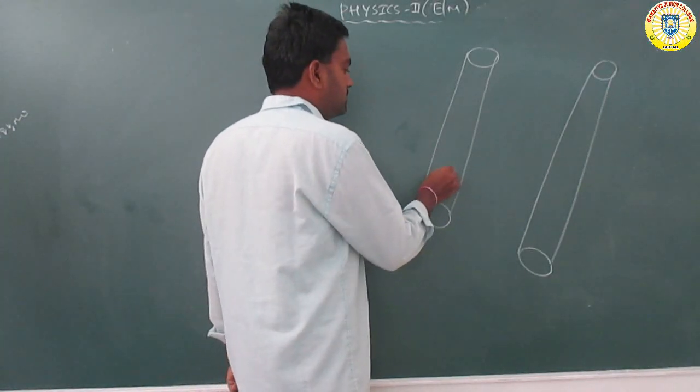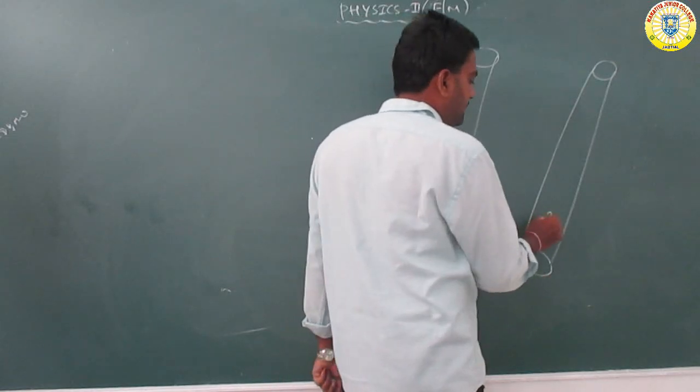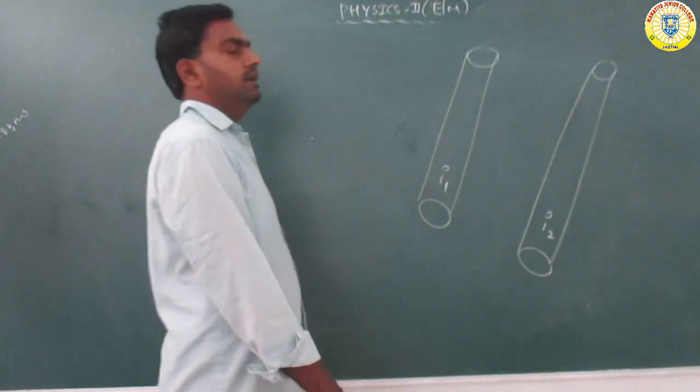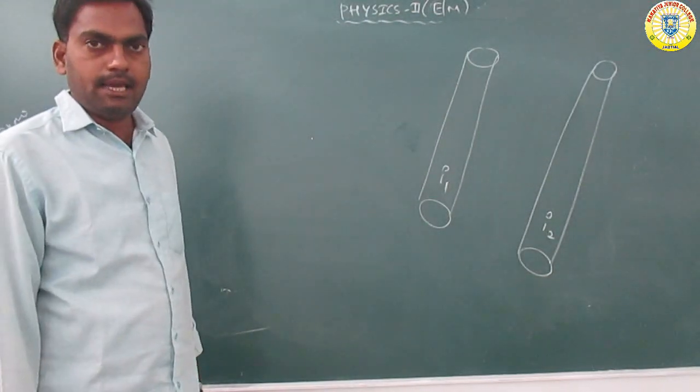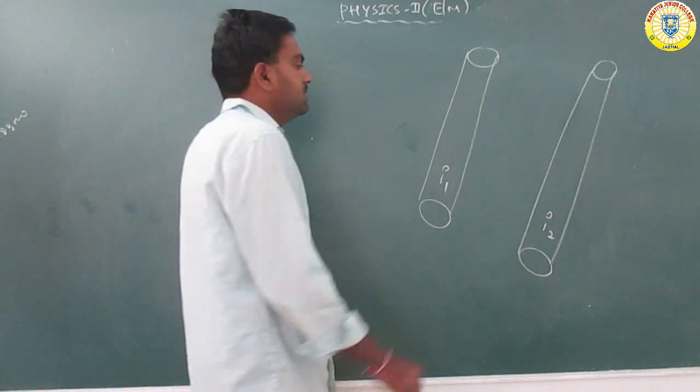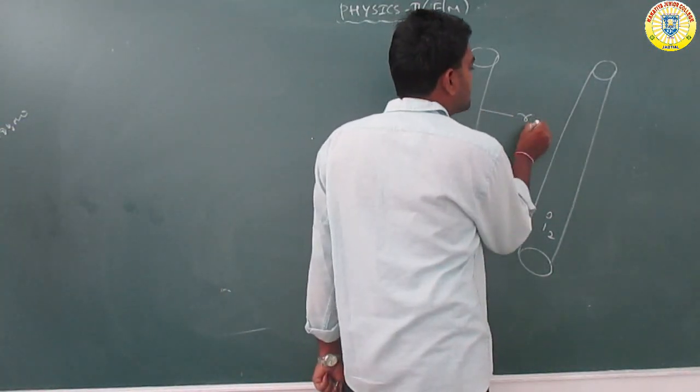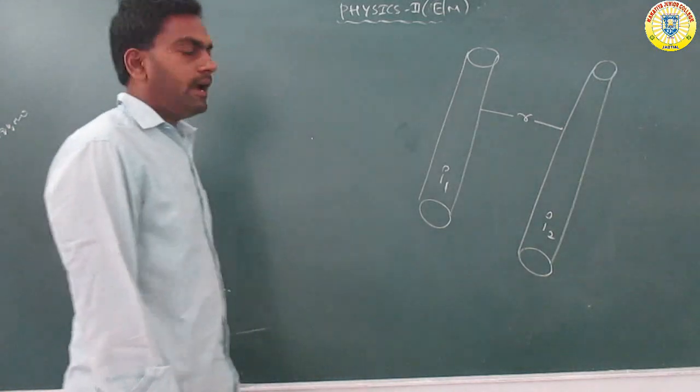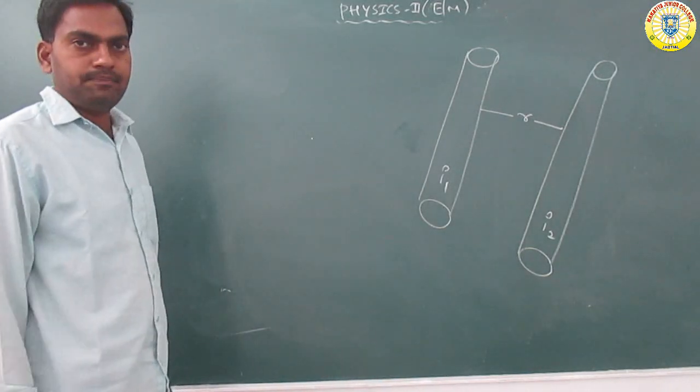The current passing through this conductor is I1, and the current passing through the other conductor is I2. These are separated by a small distance r, and the lengths are the same.